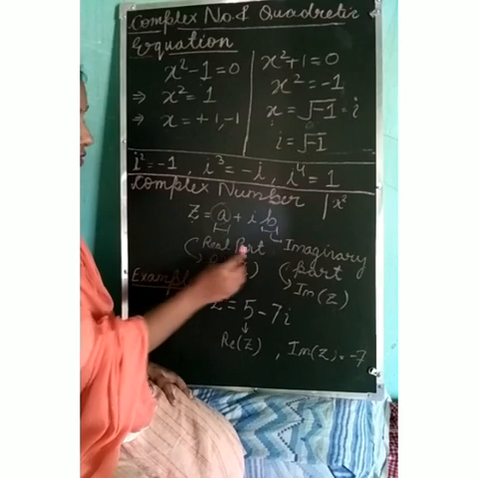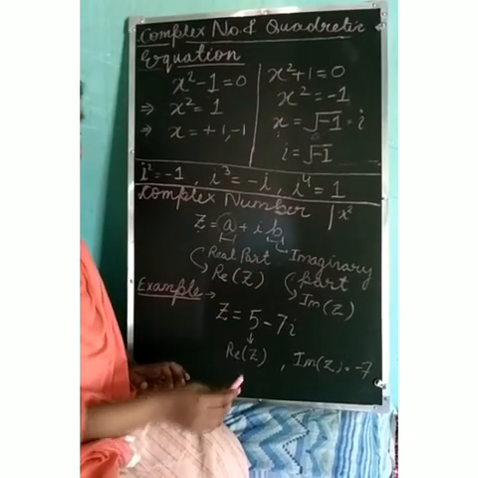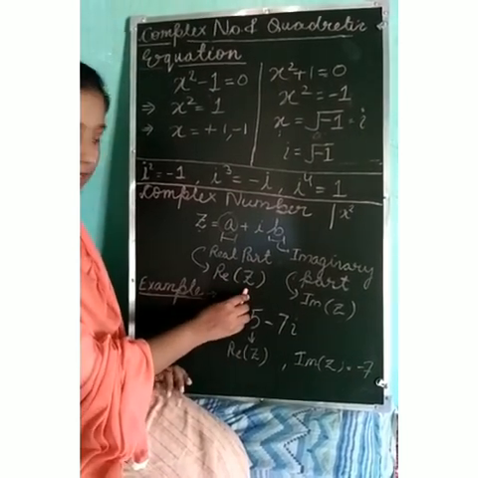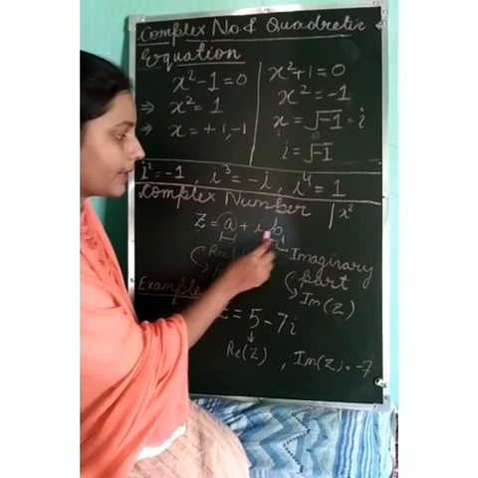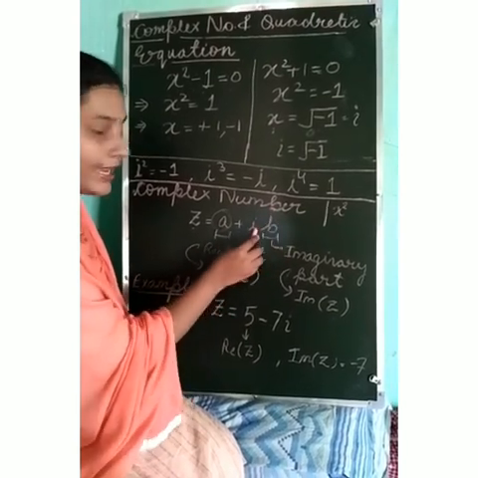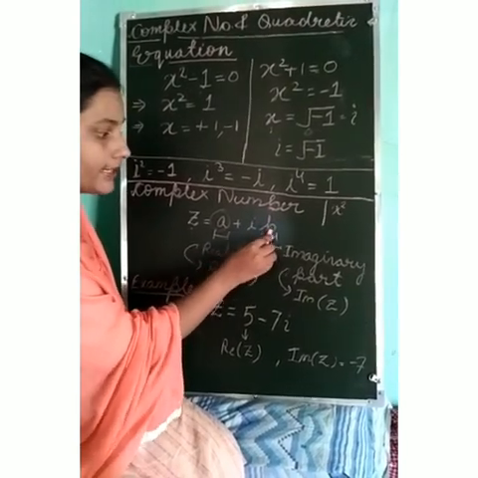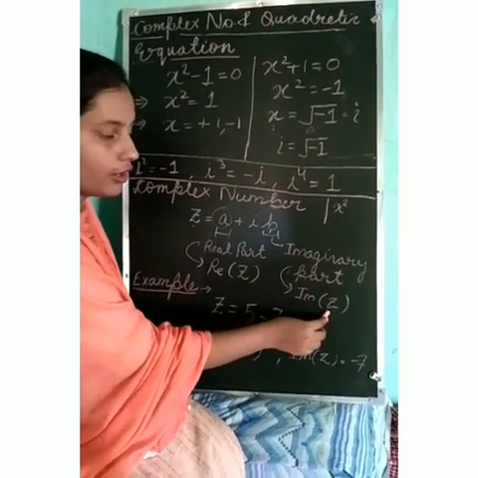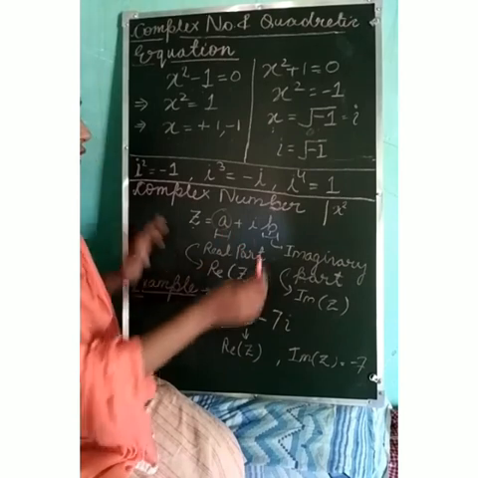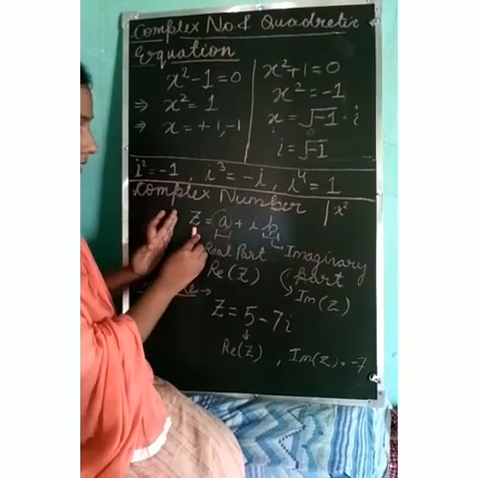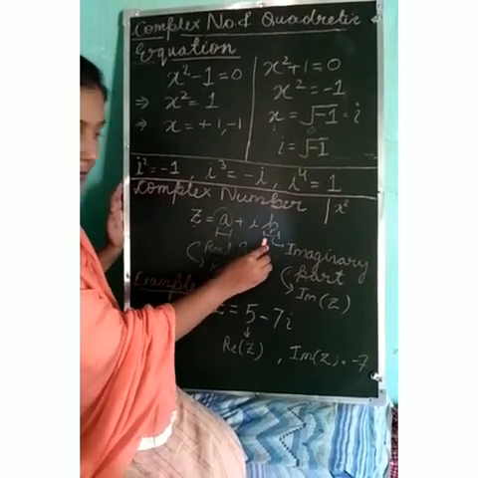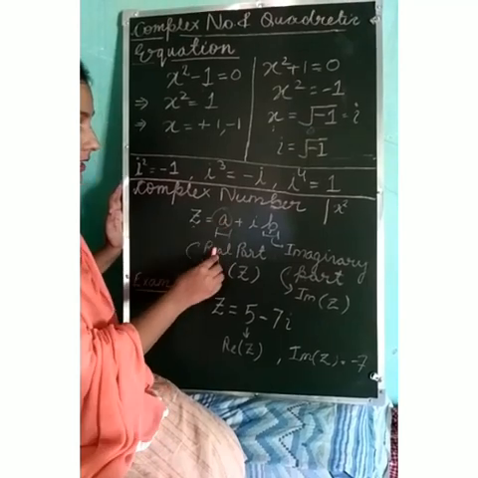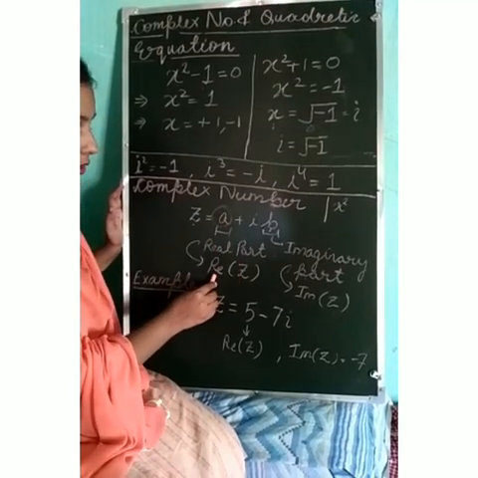A is known as the real part of Z. Similarly, this second part, the part with which I is multiplied, is known as the imaginary part and is denoted by Im of Z. So overall, how does a complex number look? Like this: Z equals A plus IB, where the first part is known as the real part, denoted as Re of Z,